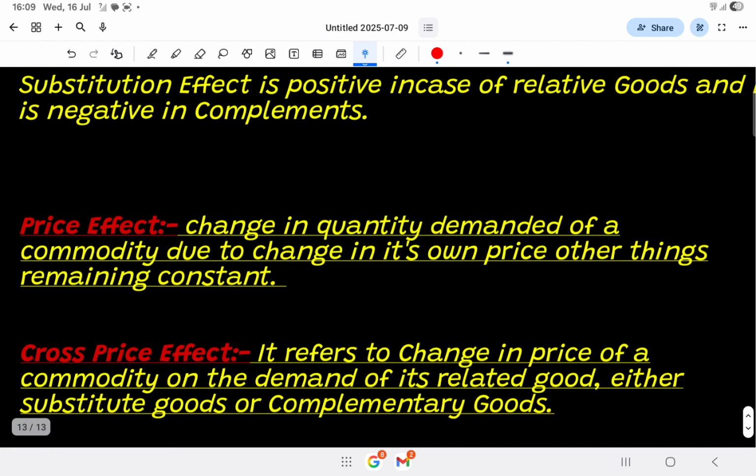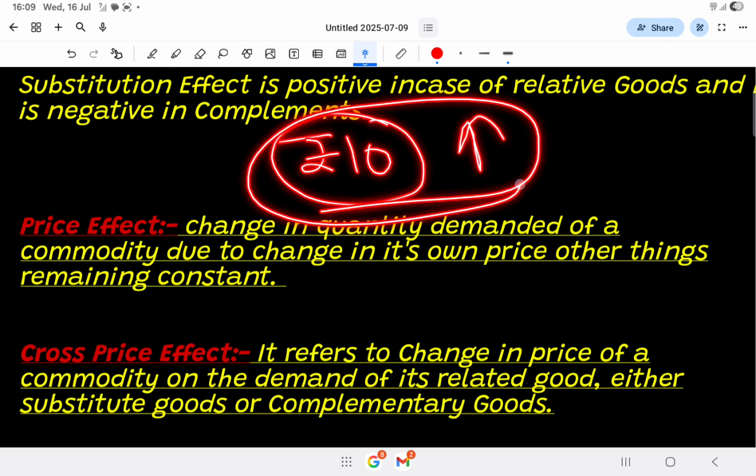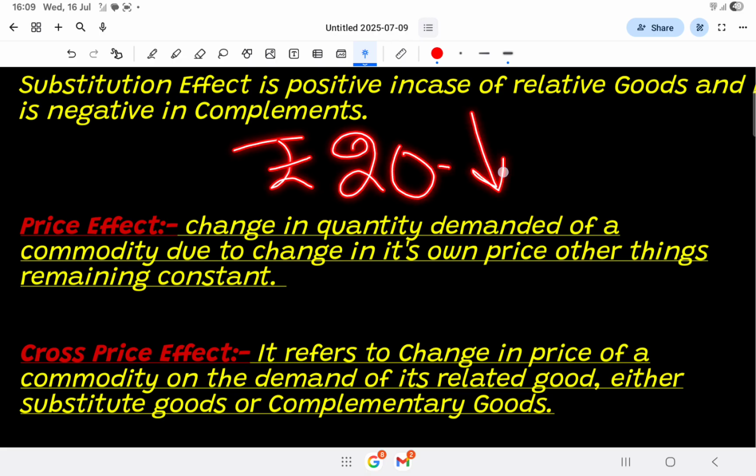Next, price effect. It is very simple. It is not in comparison to any other thing but the commodity itself. For example, initially the price of a chocolate was rupees 10. So its demand was much higher. All people were preferring to consume this. After some days, its price rose to 20. Now what happened? Its demand falls relative to the previous demand.